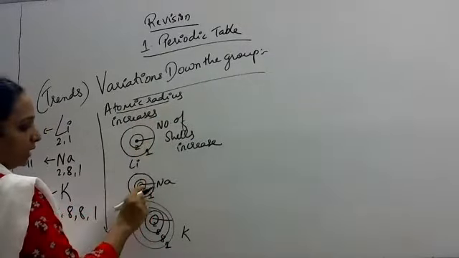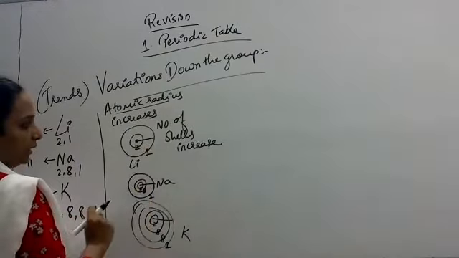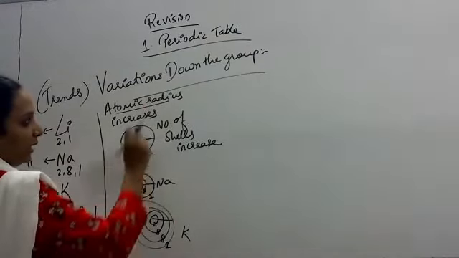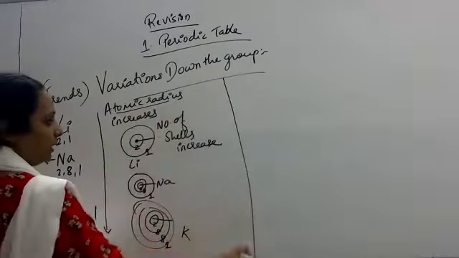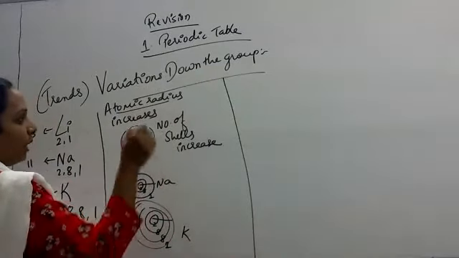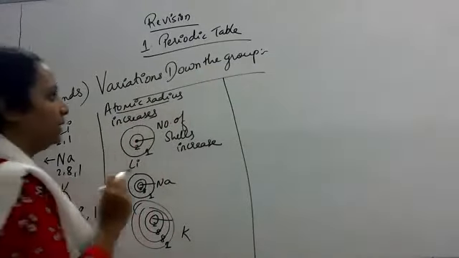Here only 2 shells are there, here 3 shells, here 4 shells. As the shells increase, atomic radius also increases. So as we move down the group, atomic radius increases.